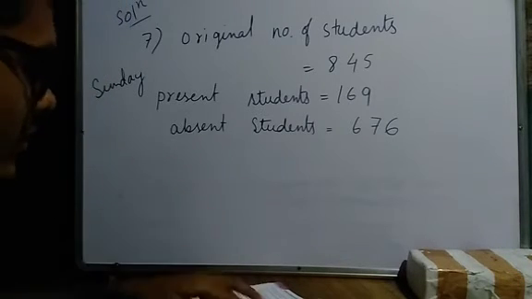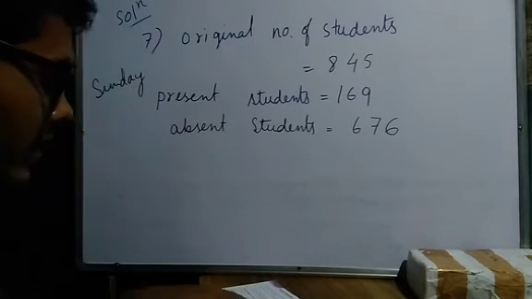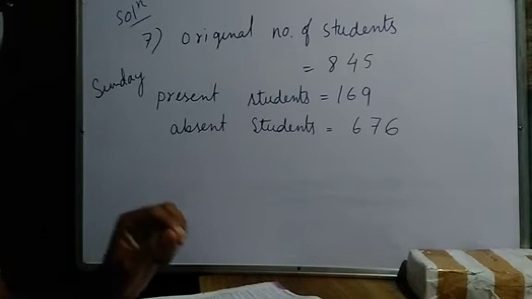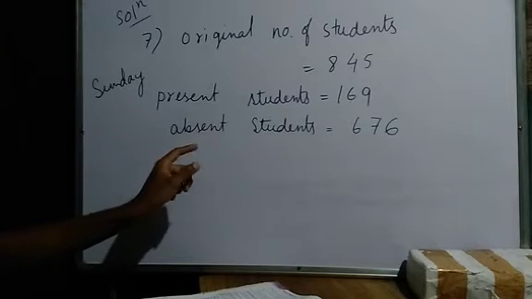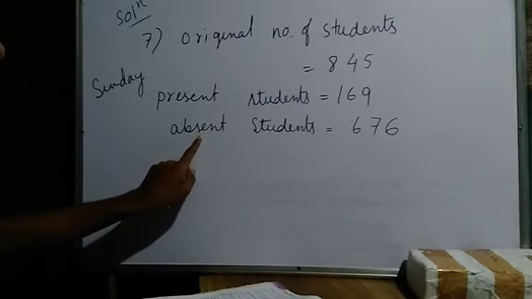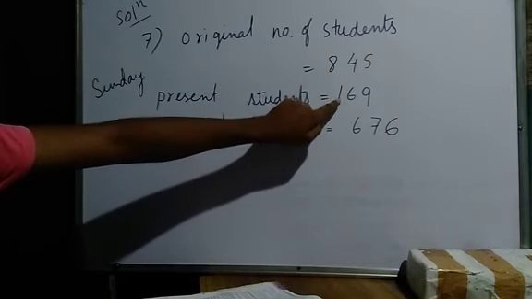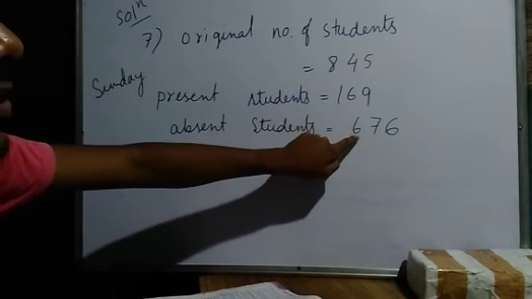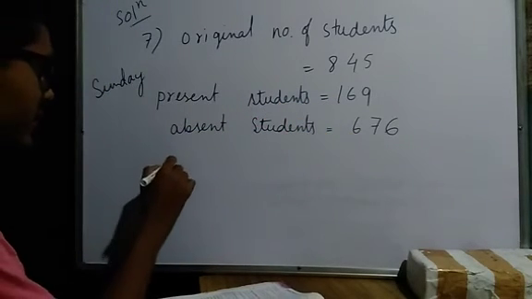So we have to calculate the percentage decrease in attendance. How many students decreased? That means absent. How many students are absent on Sunday? From the total number of students minus present students: 845 minus 169, it will be 676. Now we have to calculate this absent percent.